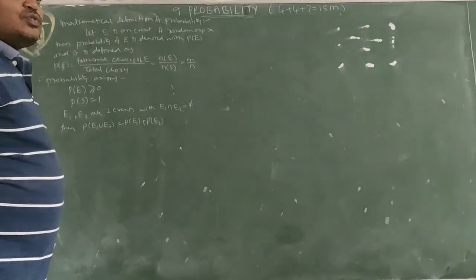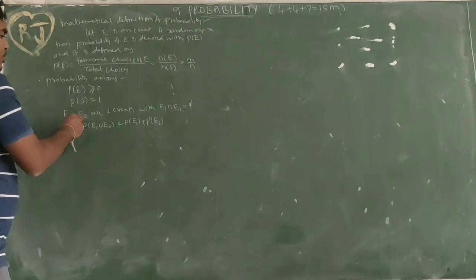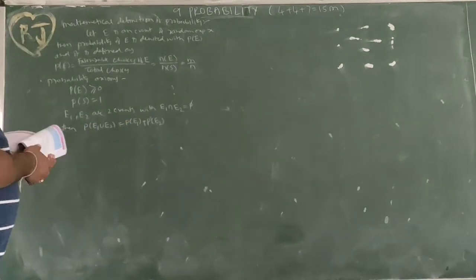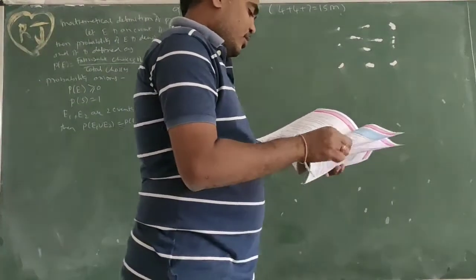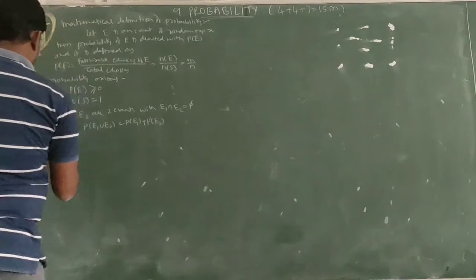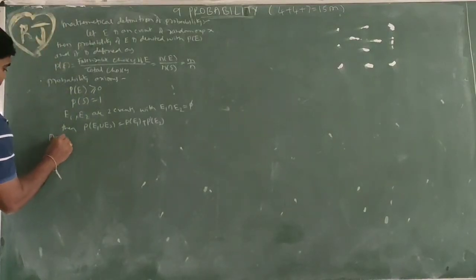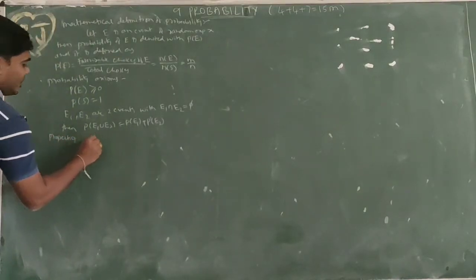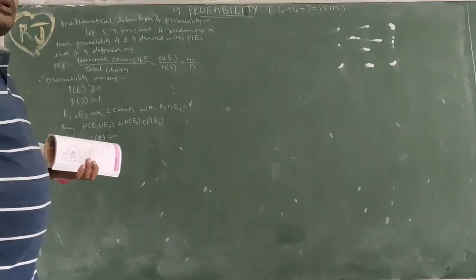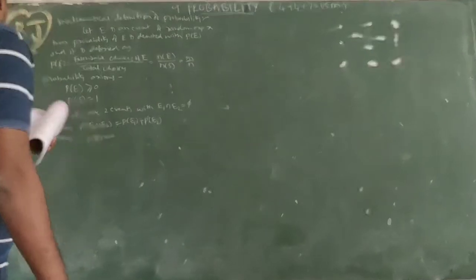E1 and E2 are mutually exclusive. Then P(E1 union E2) = P(E1) + P(E2). Next, some more properties. Probability of the empty set is equal to 0. So for an empty set or impossible event, the probability is always equal to 0.